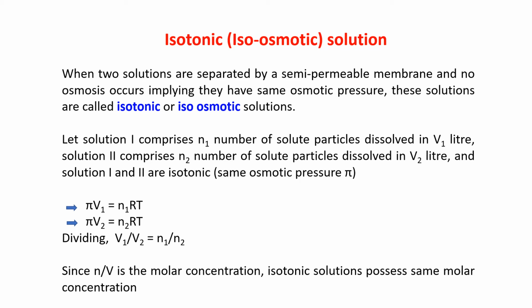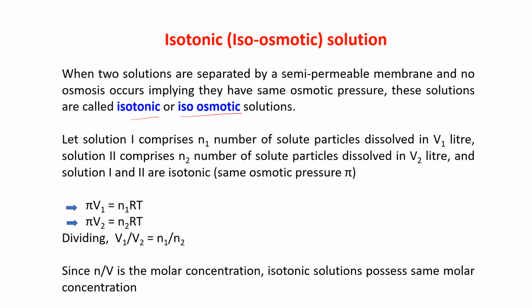Next is isotonic solution, which is also called isoosmotic solution. When two solutions are separated by a semi-permeable membrane and no osmosis occurs, implying they have the same osmotic pressure, these solutions are called isotonic or isoosmotic solutions.